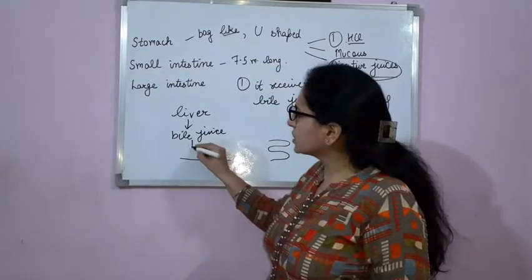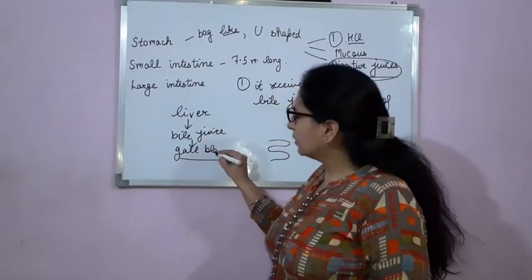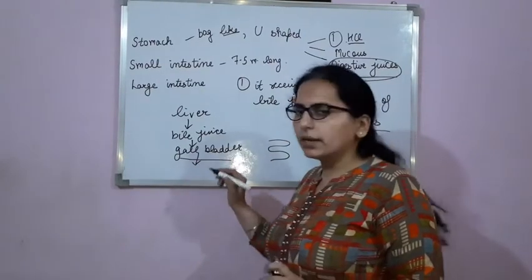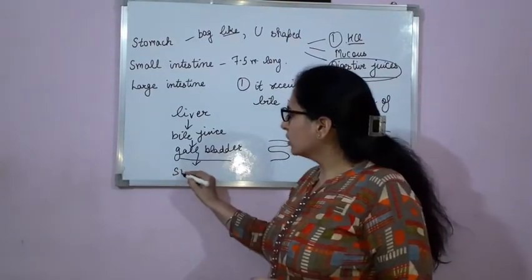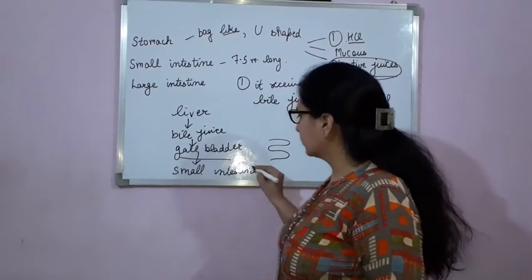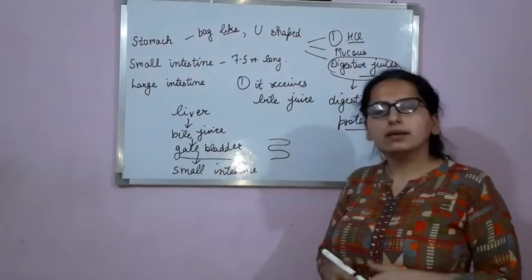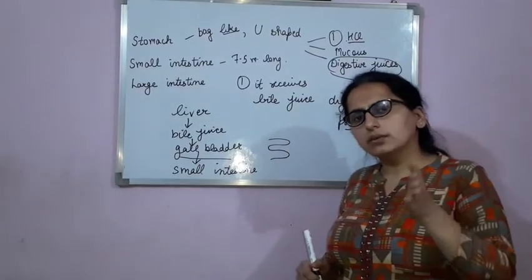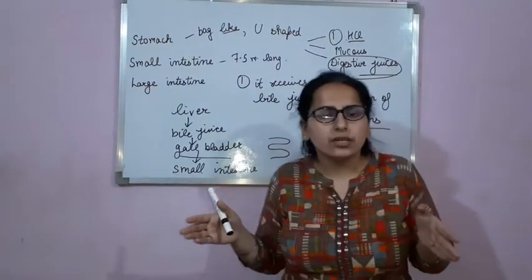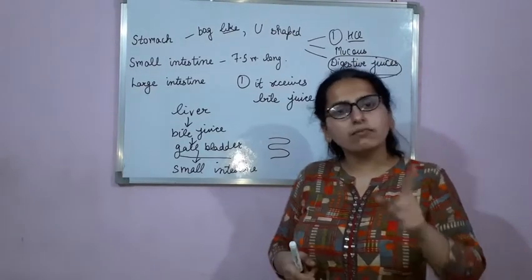The liver secretes bile juice. This bile juice will come in the gall bladder and it will get stored over there. And from the gall bladder, this bile juice will go in the small intestine. So this is the first function of small intestine. It receives bile juice, and this bile juice helps in the digestion of fats.